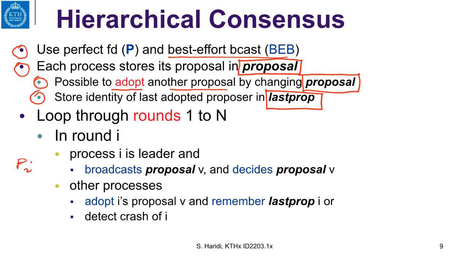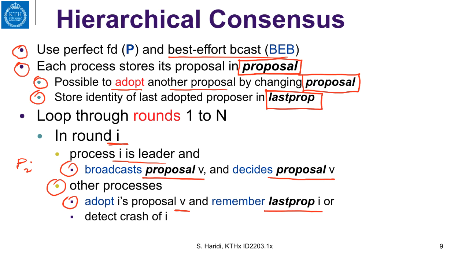At round i, process Pi is the leader. What it does is broadcast the proposal that it currently has, v, and decide on that proposal. Other processes in round i adopt i's proposal value, which is v, and remember that the last proposer is i.